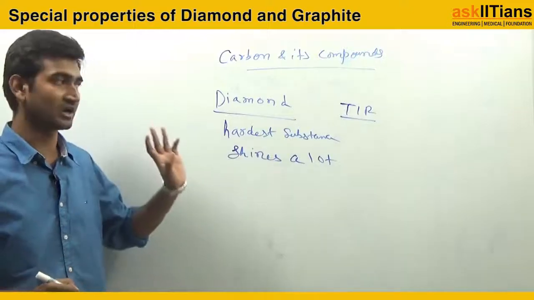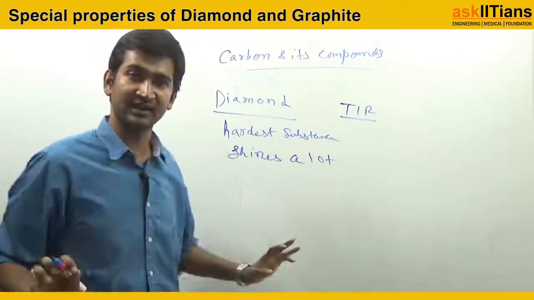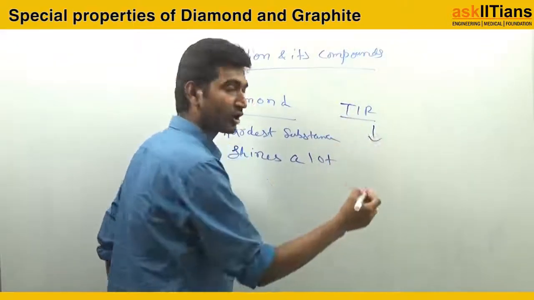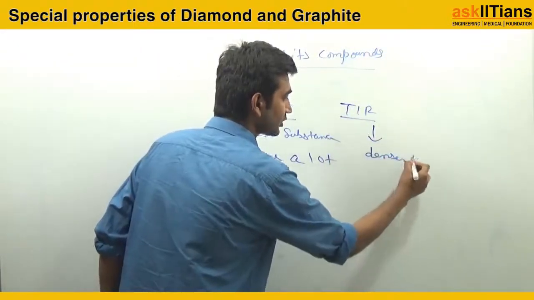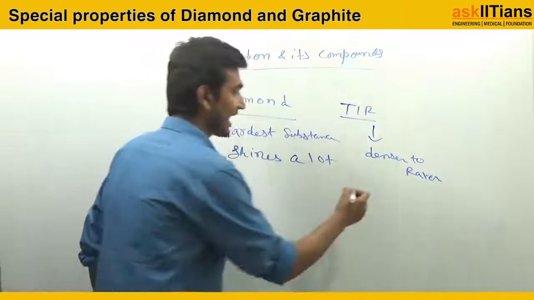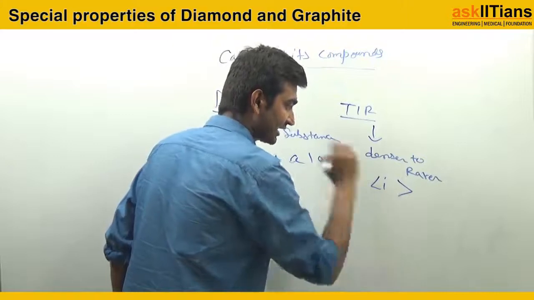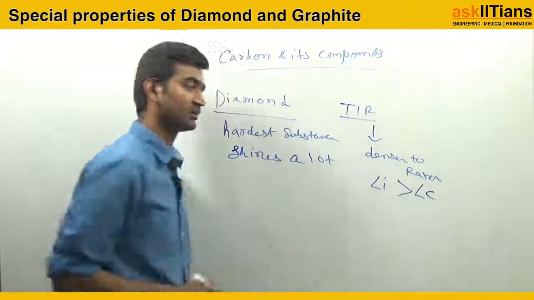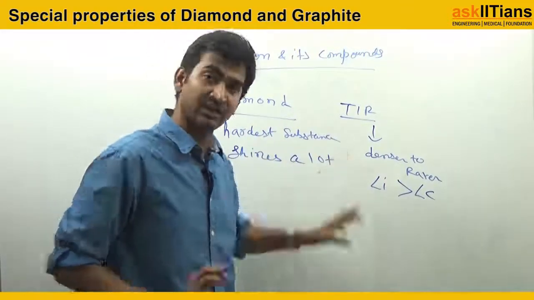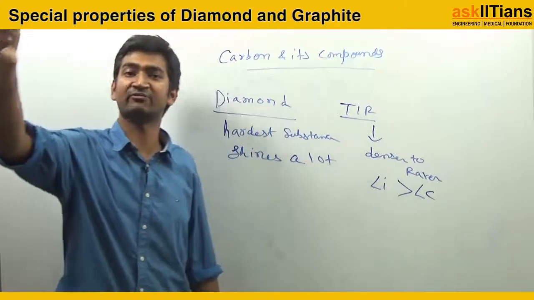Whenever light is travelling from a denser medium to a rarer medium, and the angle of incidence is greater than the critical angle, then my light will not refract.